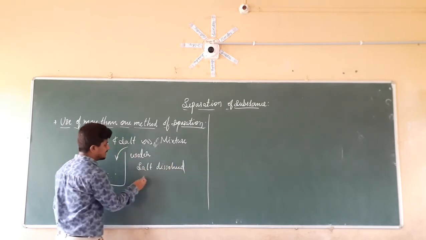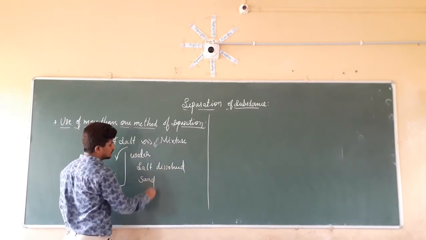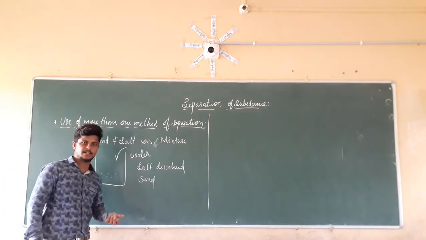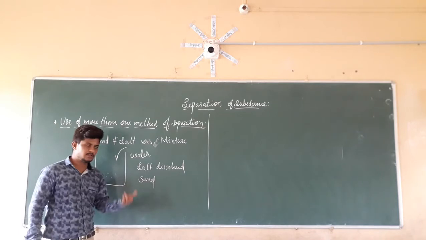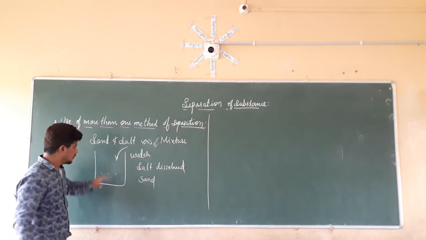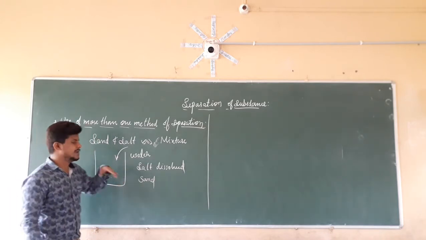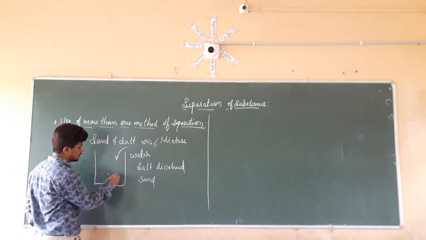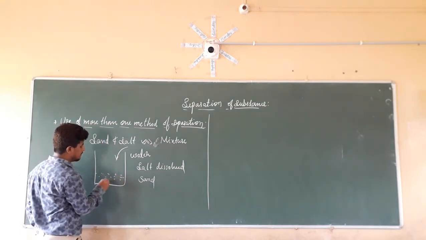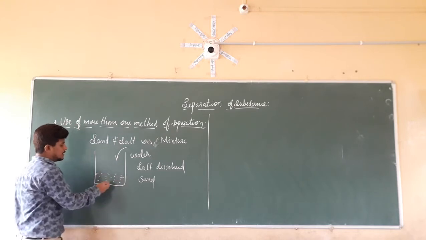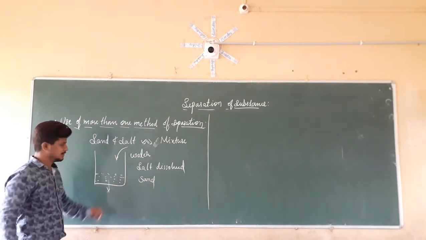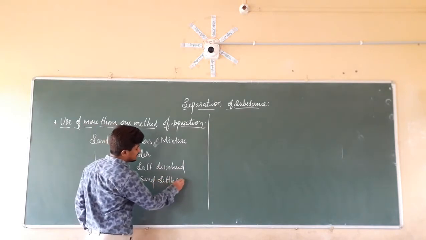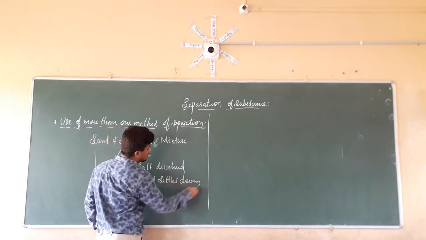Is it possible that sand is going to dissolve? No. Then what will happen to the sand? We already know that sand is a heavy particle. Salt dissolves completely in the water and becomes a solution, so the water will remain there. Sand, being a heavy particle, is going to settle down at the bottom. So here sedimentation of the sand is happening.